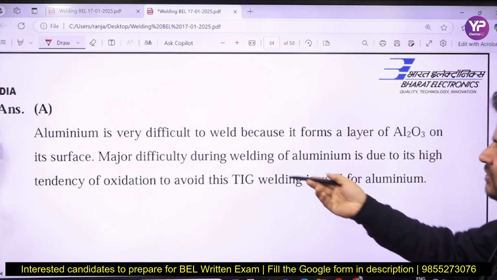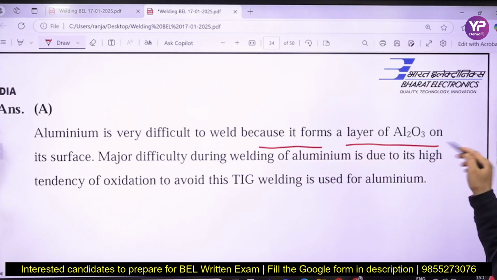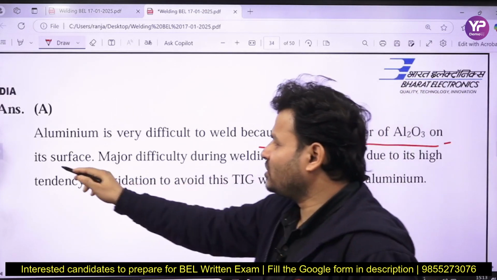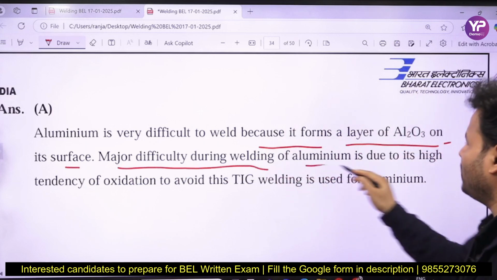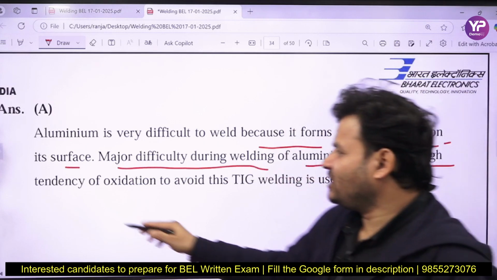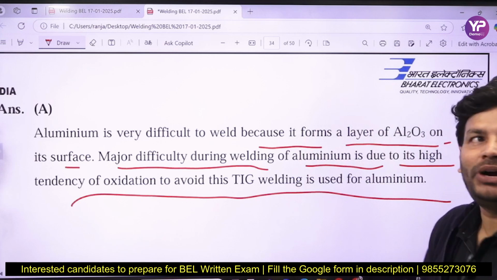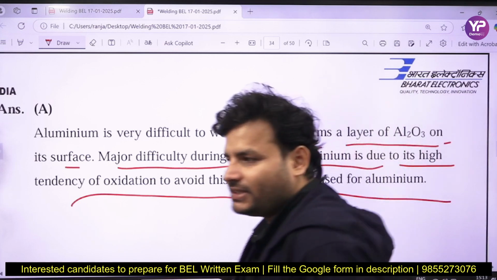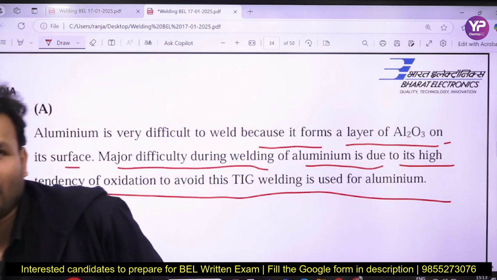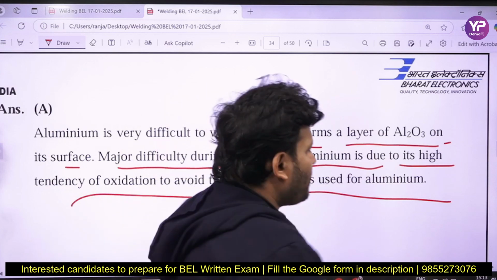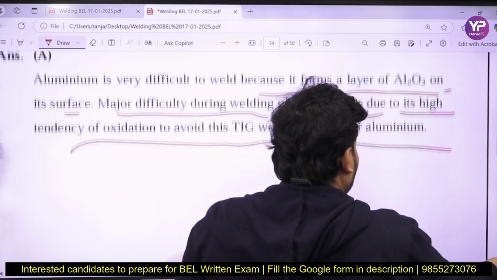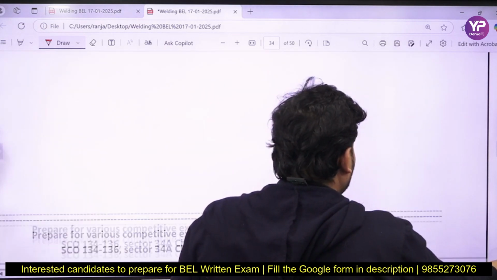Aluminum is very difficult to weld because it forms a layer of Al2O3 on the surface. The major difficulty during the welding of aluminum is due to its high tendency of oxidation. To avoid this, TIG welding is used for aluminum, tungsten inert gas welding, which uses a non-consumable electrode.